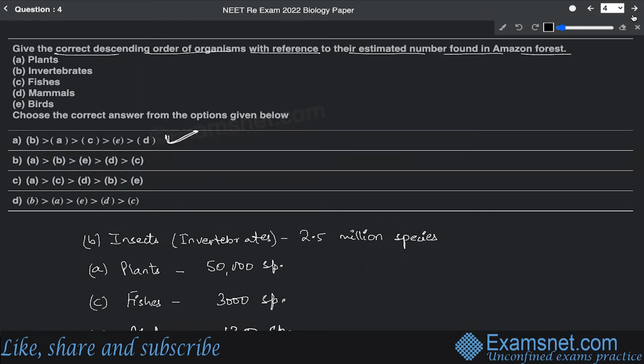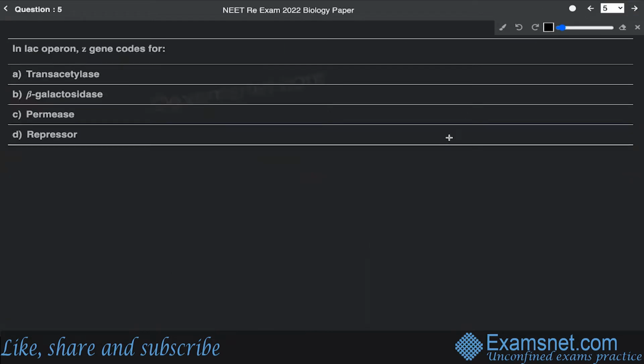All right. Now, question number 5. Question number 5 says that in the lac operon, the Z gene codes for transacetylase, beta-galactosidase, permease, repressor. All right. Now, let me tell you that this question has been asked from the chapter Molecular Basis of Inheritance of your standard 12.